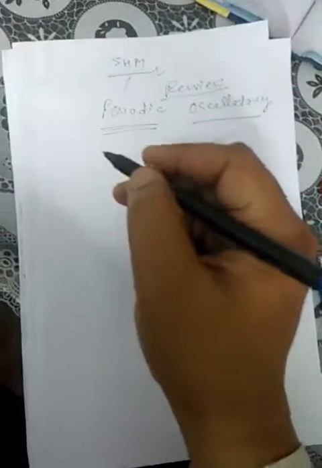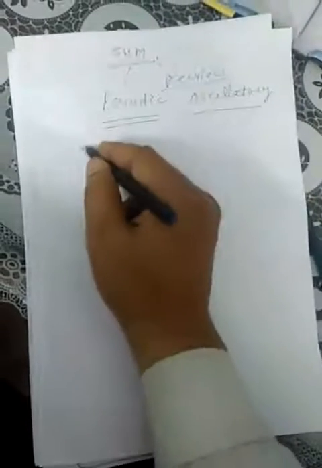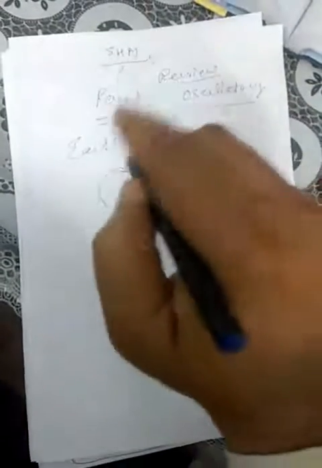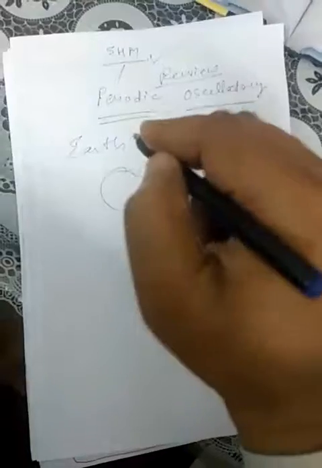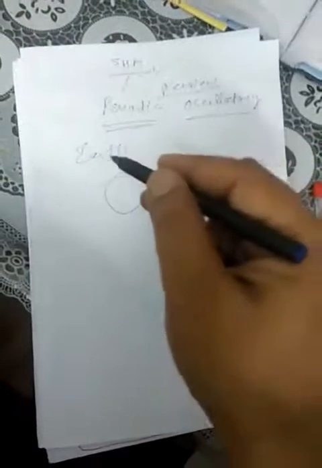Periodic motion is one where the particles repeat their motion after a certain period of time. For example, the Earth is moving around the Sun, or the Earth is rotating about its axis. It completes its revolution around the Sun in 1 year, around 365.24 days, while it completes its rotation about its axis in 24 days. Means after every 24 days it comes back again to the same position. That's why day and night are formed.